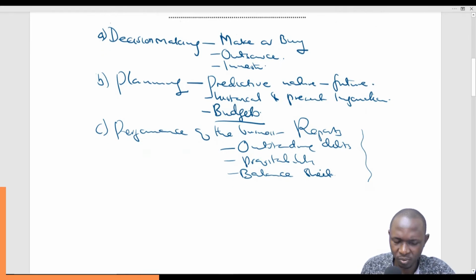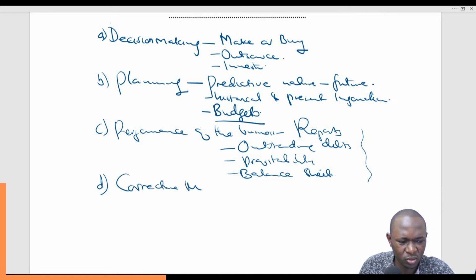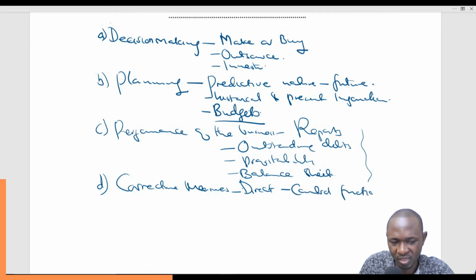Then, of course, after pulling these financial books of accounts, you may find that things are not working the way they are supposed to, then you need to take corrective measures. So it is this accounting information that will open our eyes and direct us, especially when we are performing the control function of management, on what to do to correct the variances or deviations that have been noted.